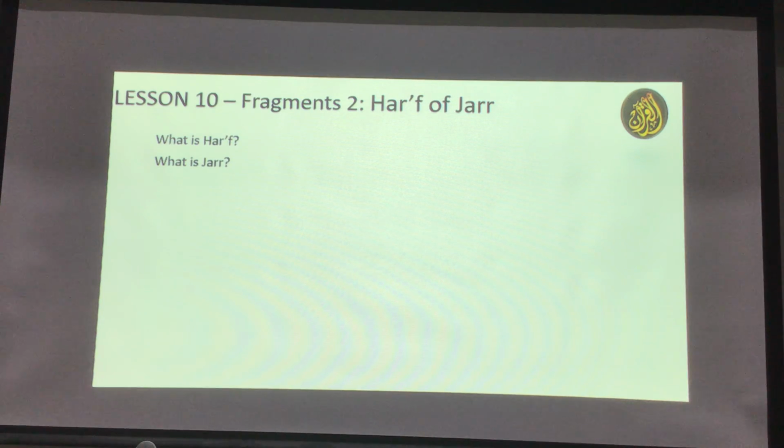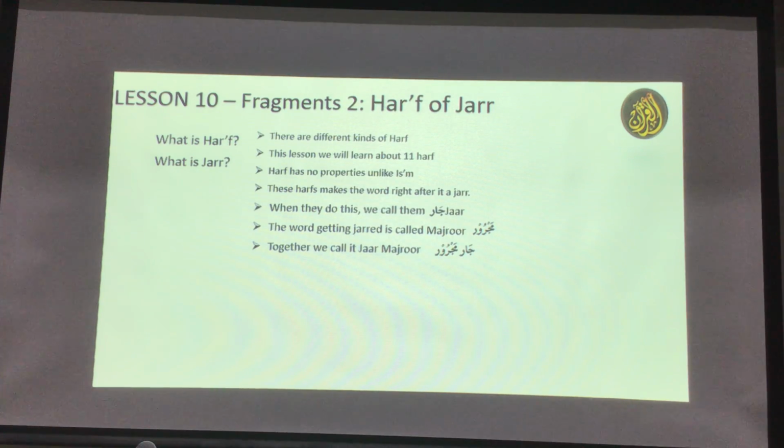This is the second type of relationship, and we'll see why this is the second type of fragments today, if not tomorrow, inshallah ta'ala. And what is jar? We already talked about jar before: rafa, nasab, and jar. Jar means something that comes after the "of," like mudaf ilay we talked about. And we know what is rafa, nasab, and jar. Like muslimun is the rafa version, musliman is the nasab version, muslimin is the jar version. So we know about harf and we know what is jar. Now what is harf of jar? What is the relationship between these two?